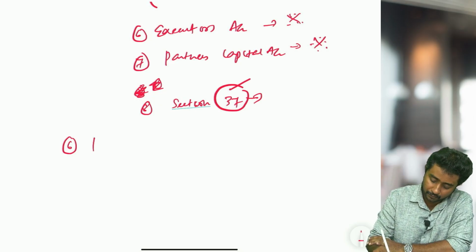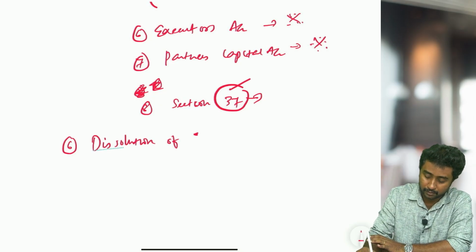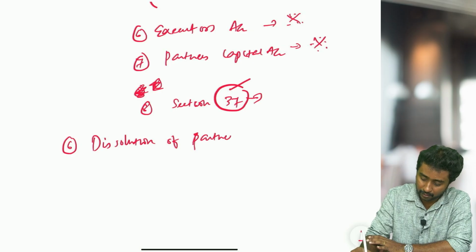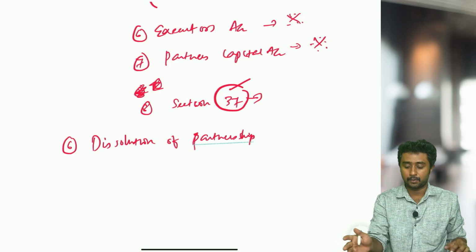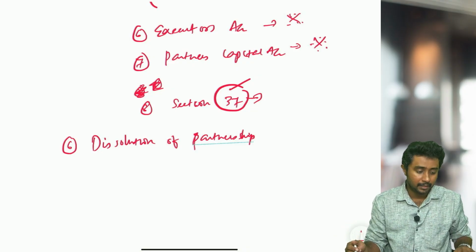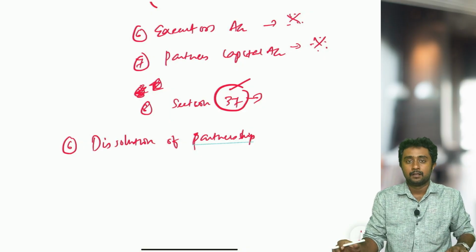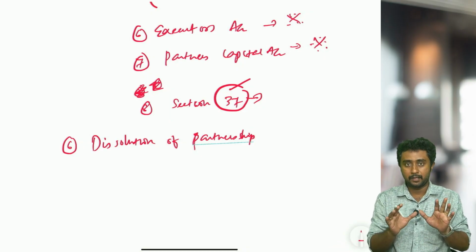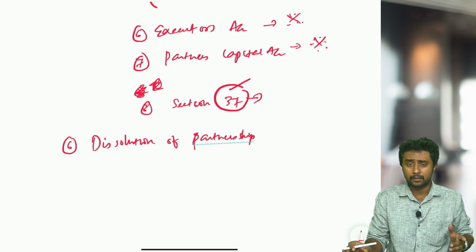Next is obviously dissolution of partnership. I don't want to bore you with a lot of detailed explanation of all these topics, so that the video will become lengthy, and in the middle of the video you will be just skipping it. So my purpose is to make you clear with all the main topics that you are supposed to do.